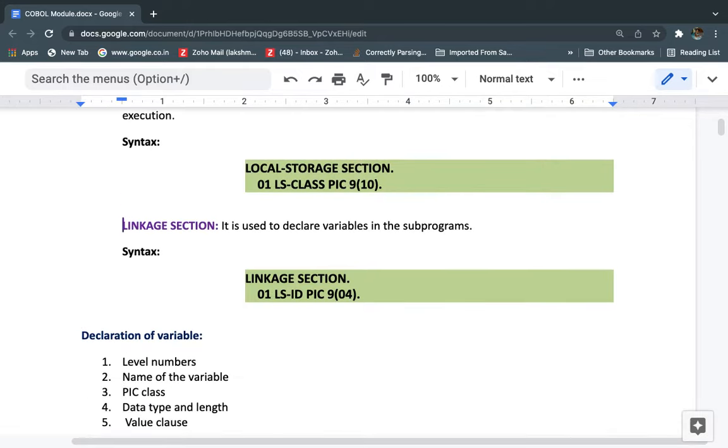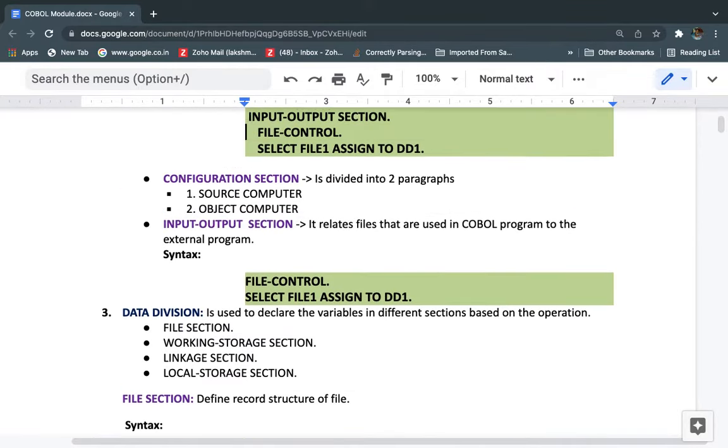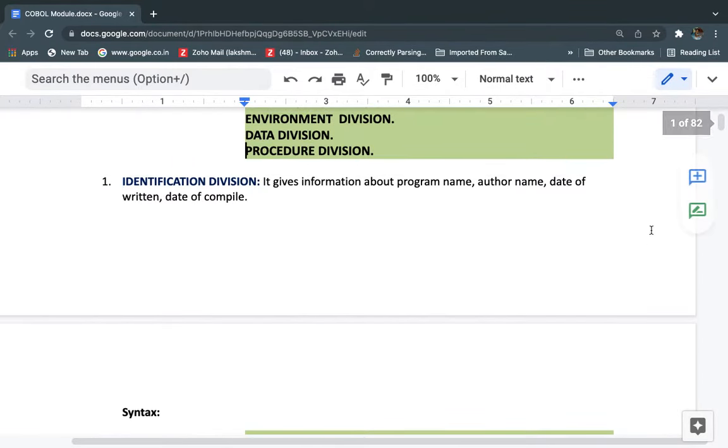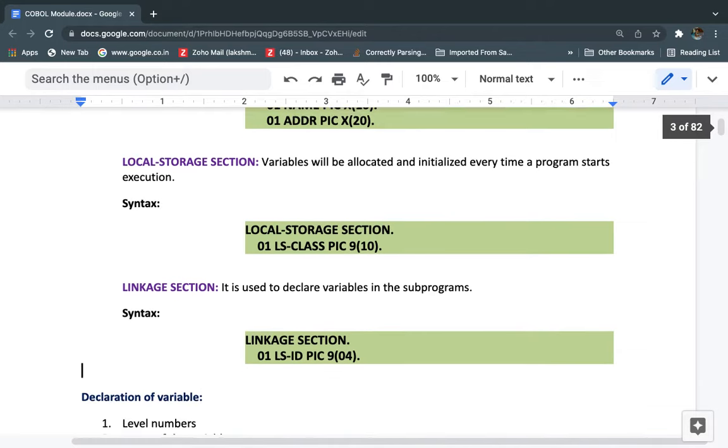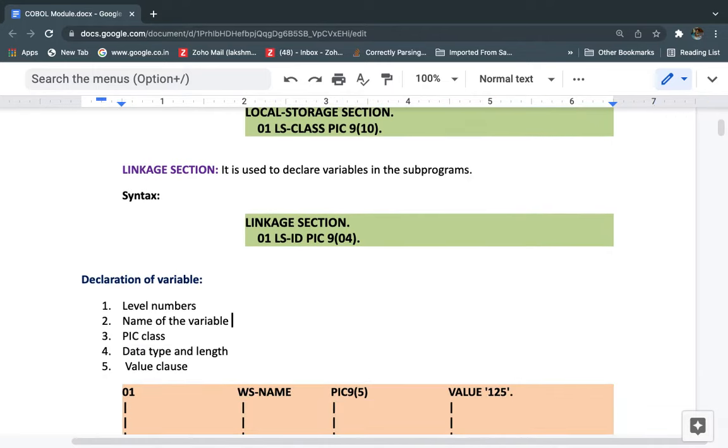Basically, in a COBOL program we have four divisions, and in each division we have different sections. Till now we discussed three divisions, including the data division. The last one, the procedure division, we can look at later. I told you the variables can be declared in different ways, like temporary or global variables. So how do we define the variables? What is the syntax of the variable declaration?